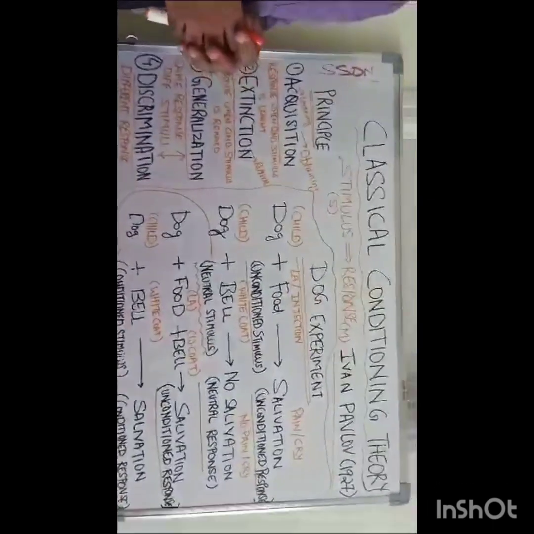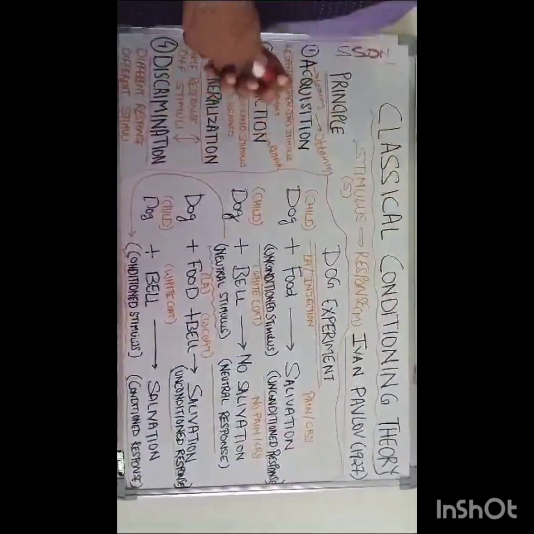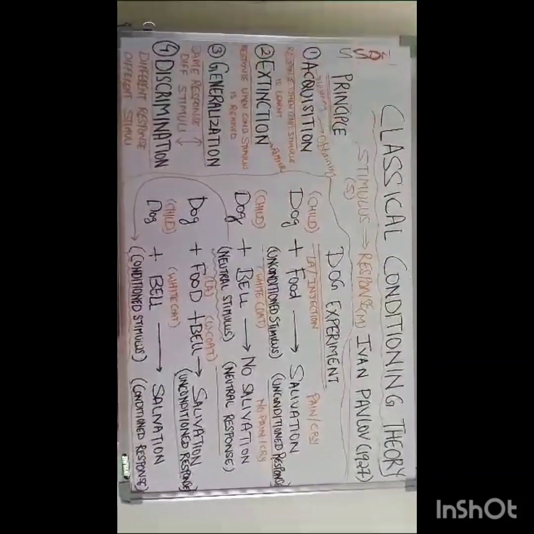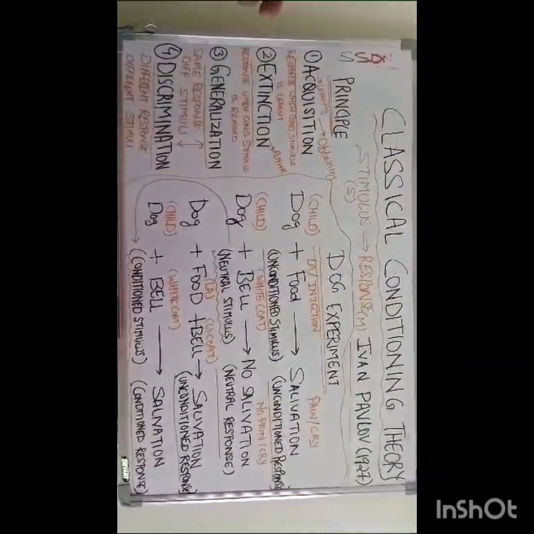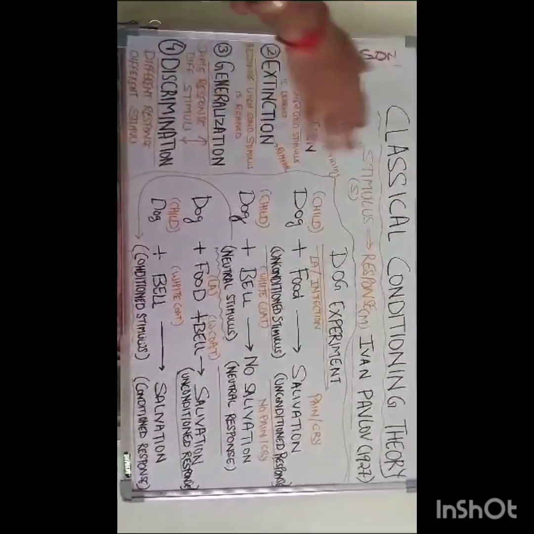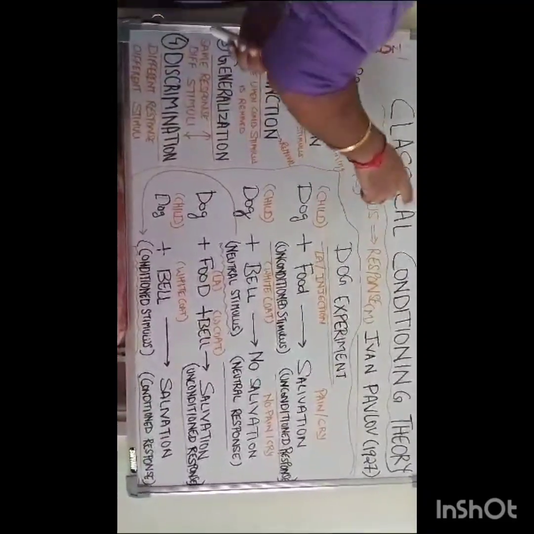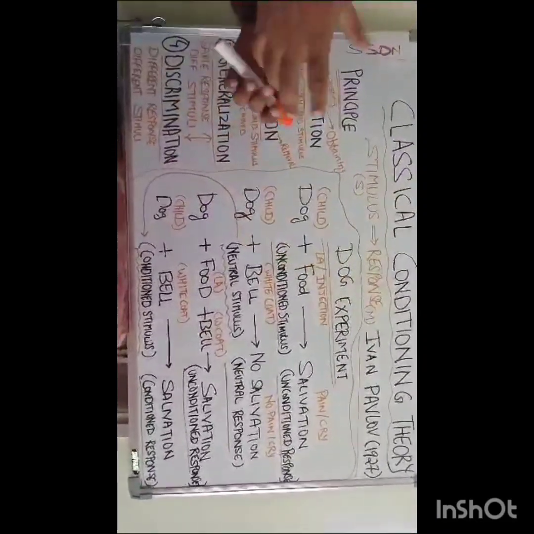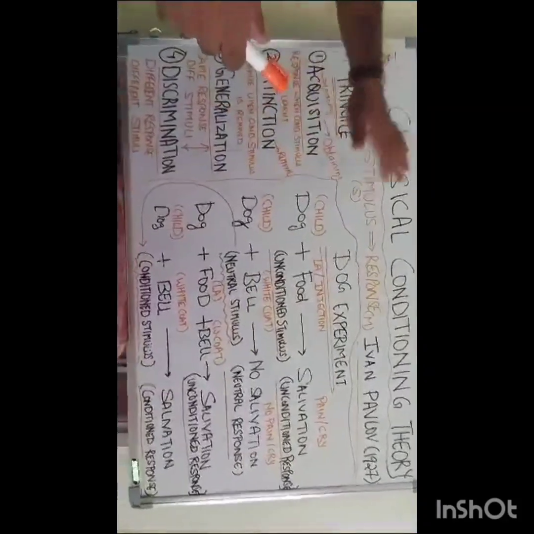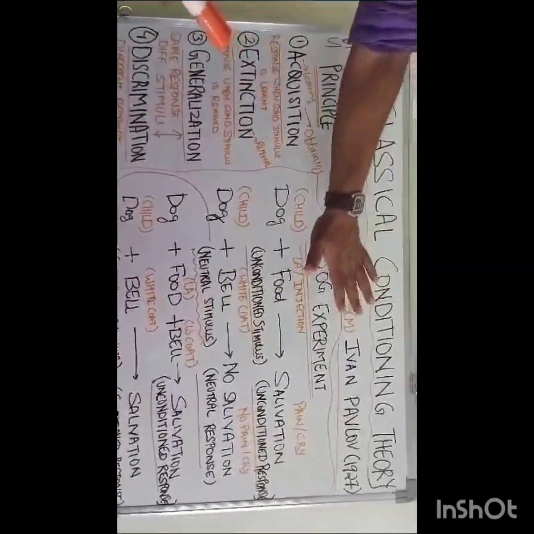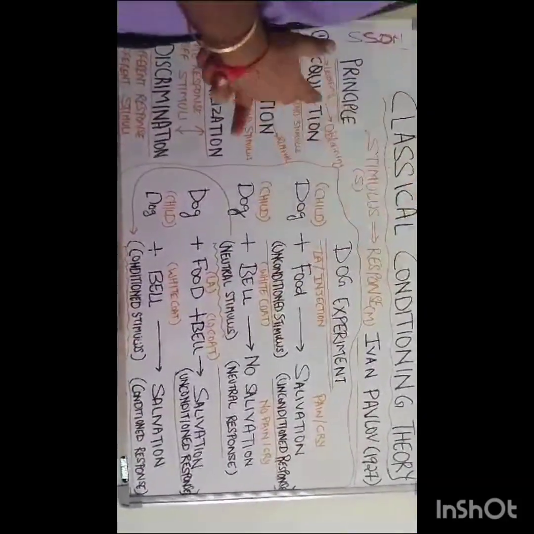Classical conditioning theory was given by Ivan Pavlov in 1927. He was a Russian psychologist and he used stimulus and response theory. He said that for every stimulus there is a response. If I prick your hand, you will withdraw your hand. So pricking is a stimulus, withdrawing is a response. For every sensation there is a motor or action.